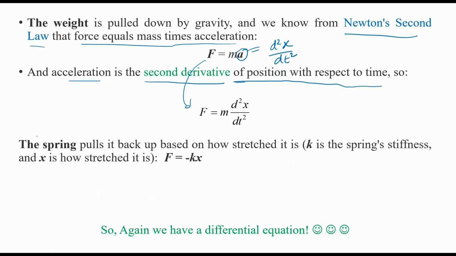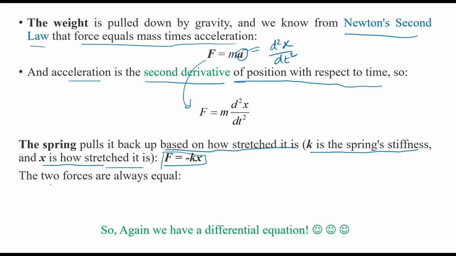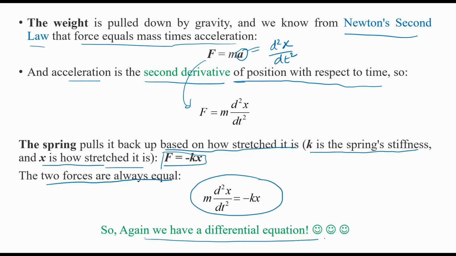Now you know that the spring pulls the weight back based on how stretched it is. Suppose that K is the stiffness and x is how stretched it is. So F is equal to Kx. Now both should be equal. These two forces are always equal. So we end up with this equation, and this equation is again a differential equation.